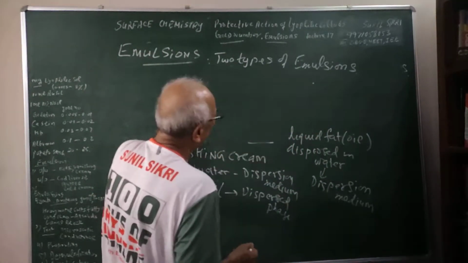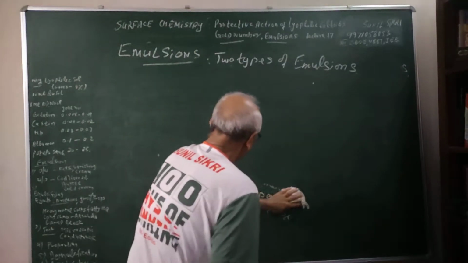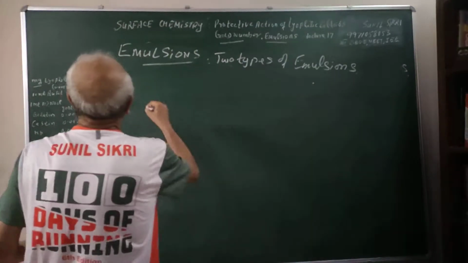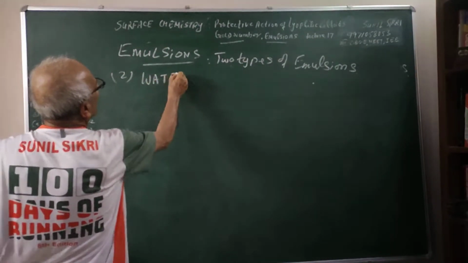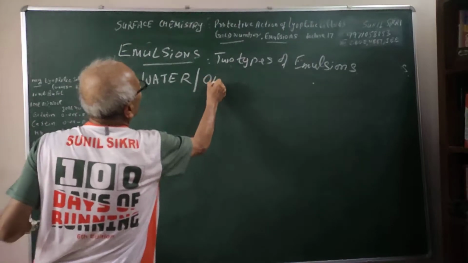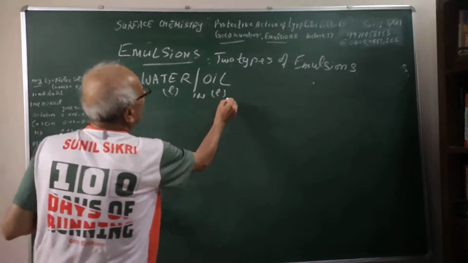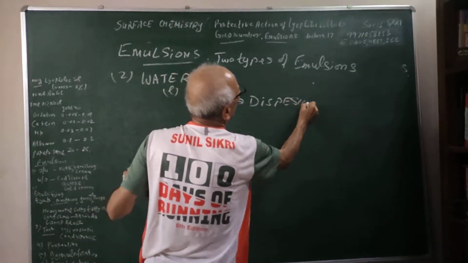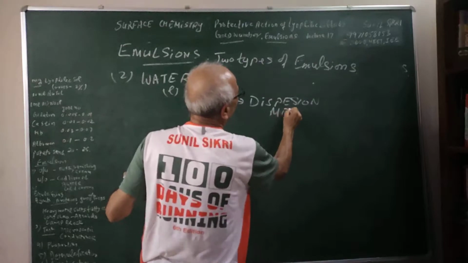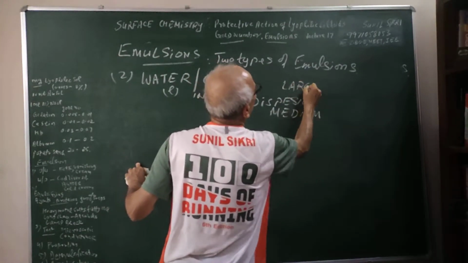Second, I am talking of water in oil. Now oil is the dispersion medium, present in larger amount.